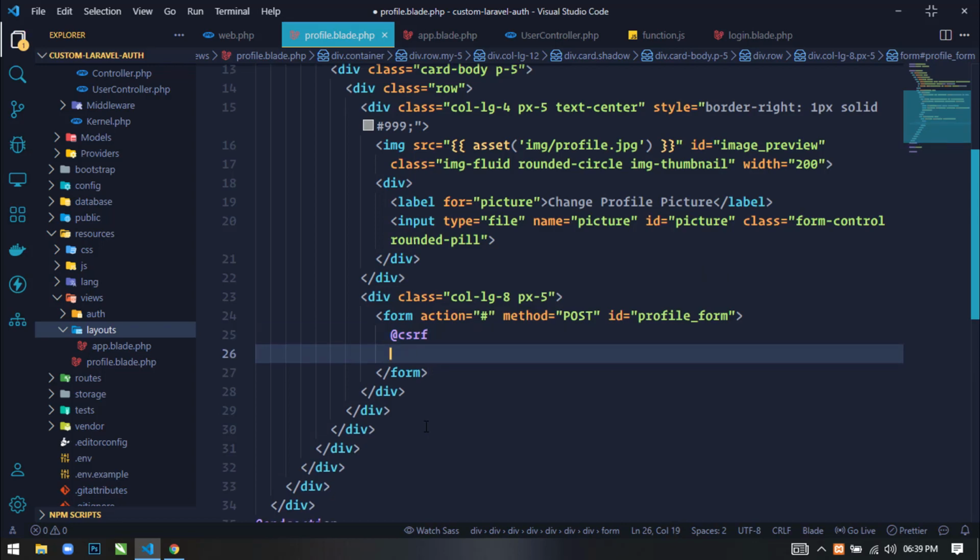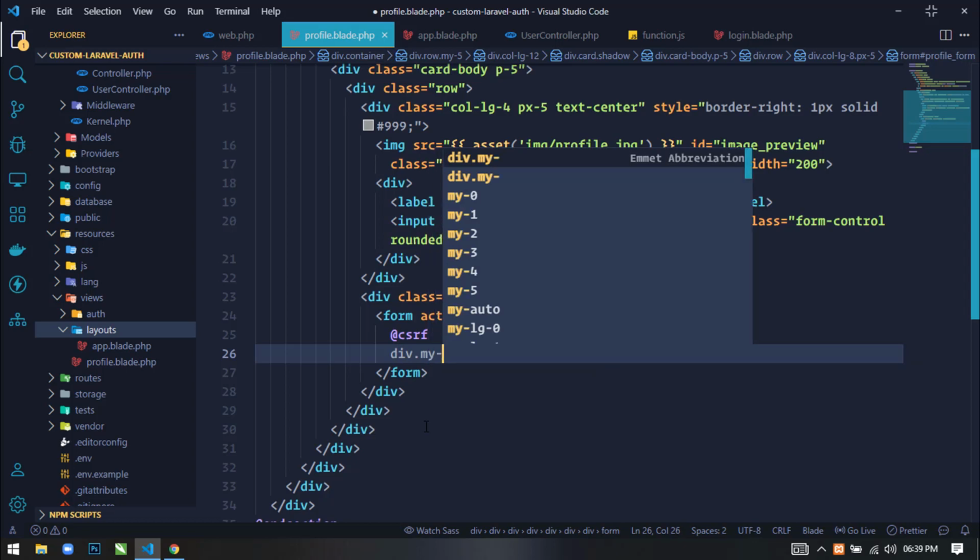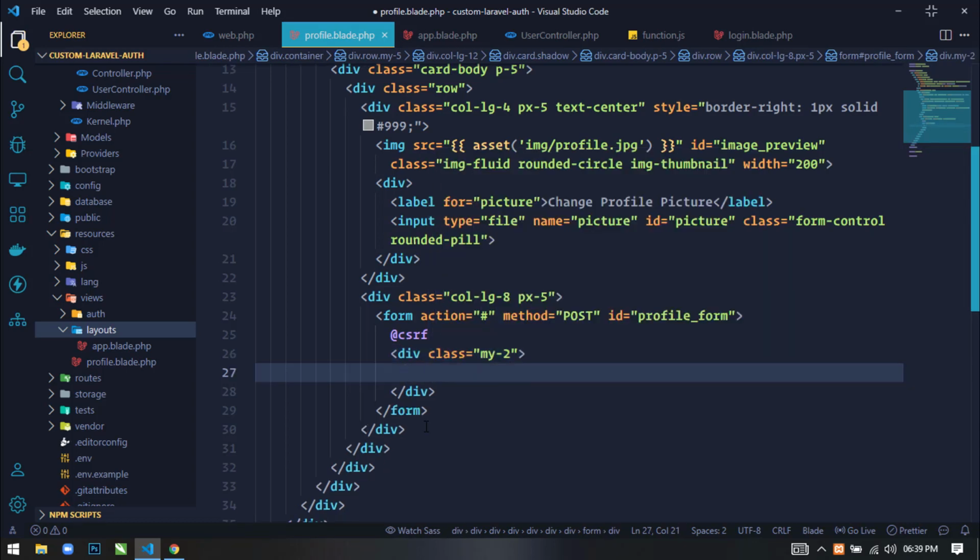Now next I will create a div with class margin top and bottom 2, and in label I will write name, and here I will write full name.